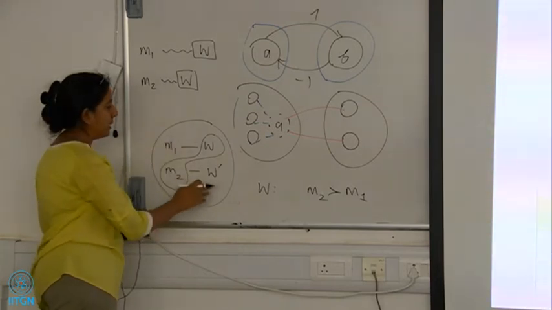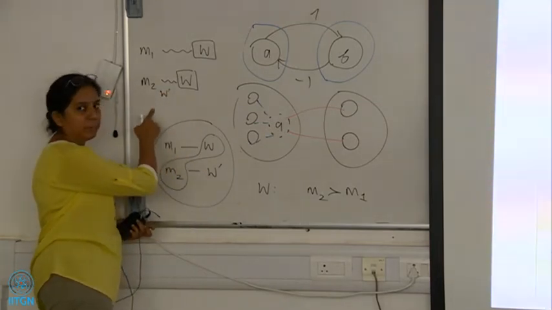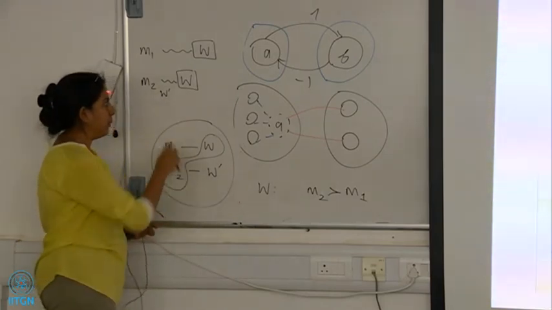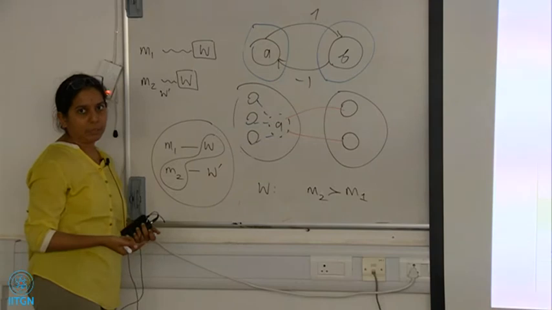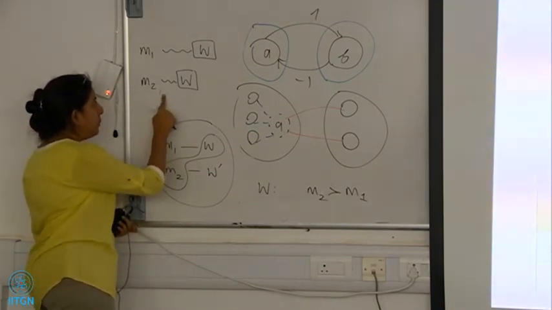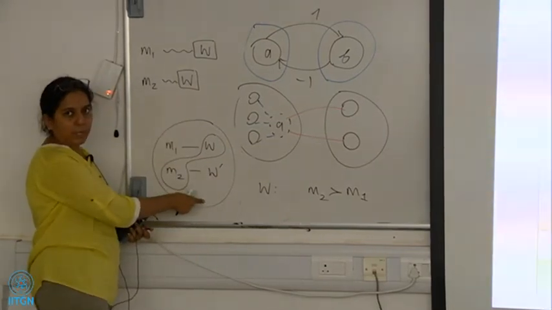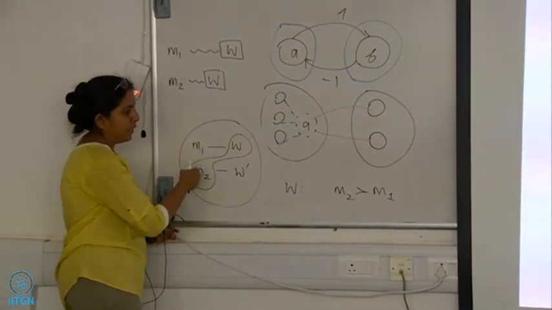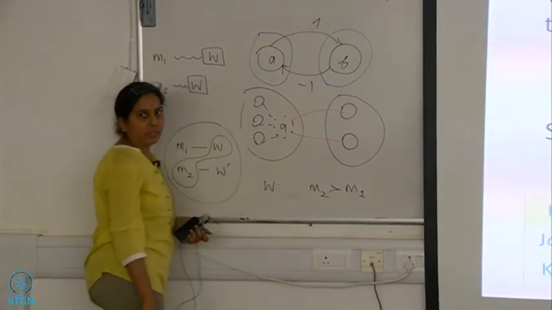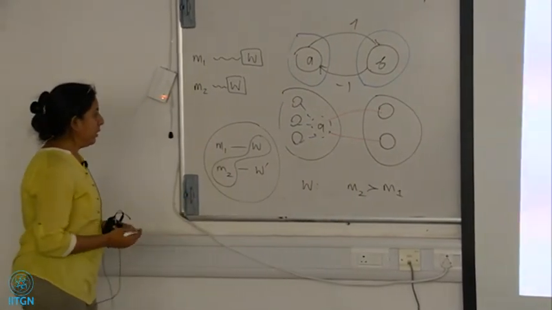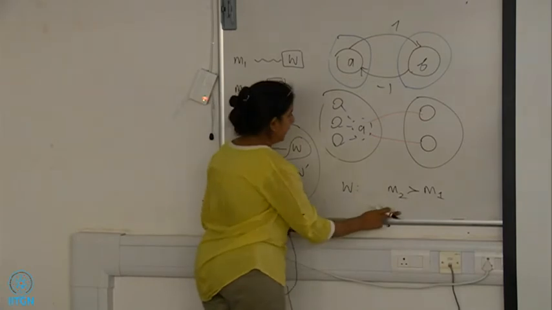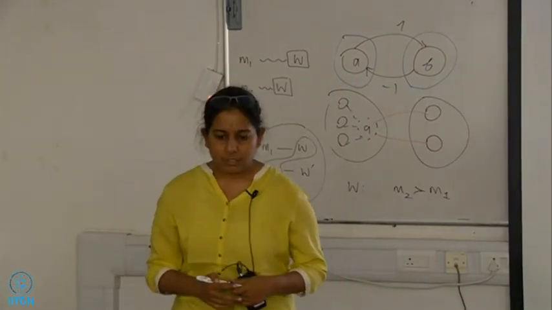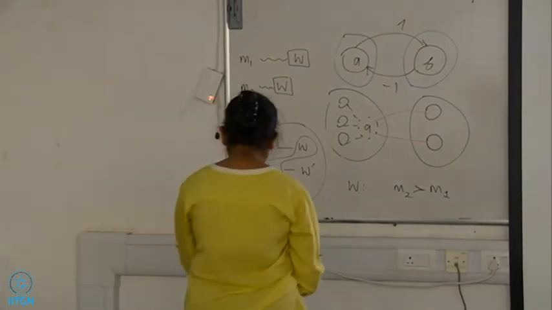Right? Because if W prime was better than W for M2, then W prime would also be a valid partner, and that would contradict the assumption that W is the best valid partner for M2. So M2 certainly prefers W over W prime, and W prefers M2 over M1 by assumption. So they form a blocking pair. And as I said, if this was the other way, then you would have looked at the other matching. So that is a direct argument.